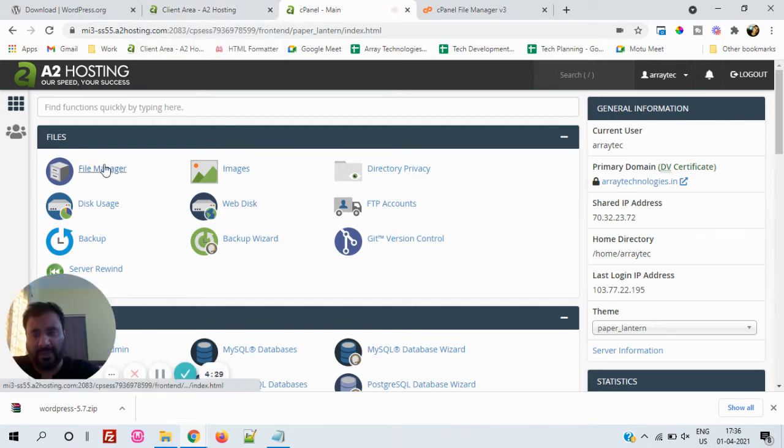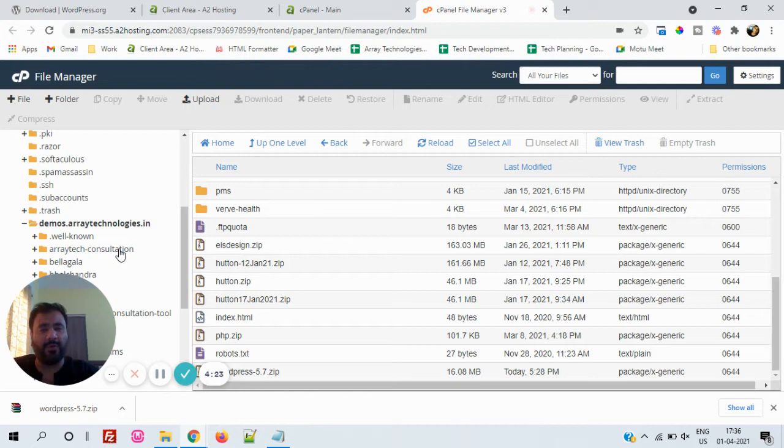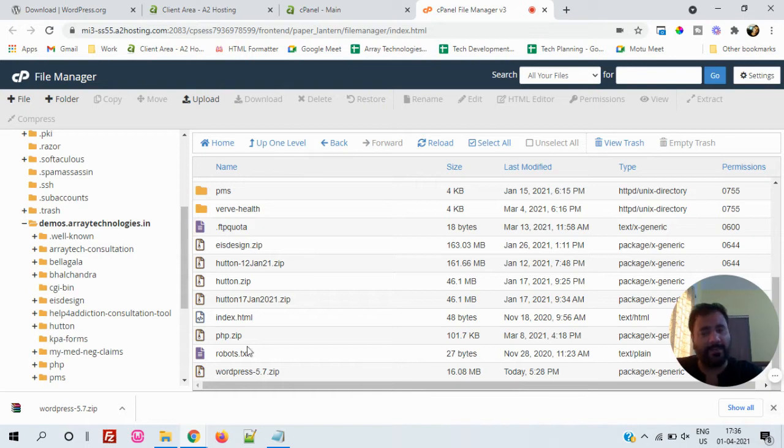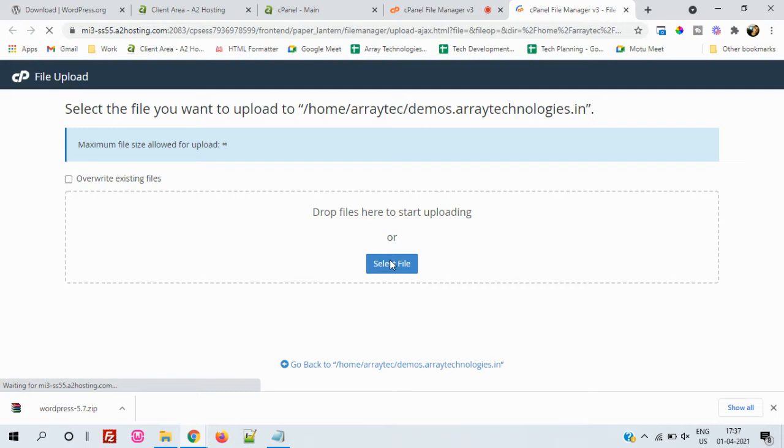After that, just click on File Manager. Once you click on it, it will land you here. Here you can either upload the files to the root folder of your domain, or you can create a subdomain, or create a folder and upload over there. In my case I have a subdomain. I'm clicking on that, and then I just need to upload. After you click on upload, you select the file and simply upload it.